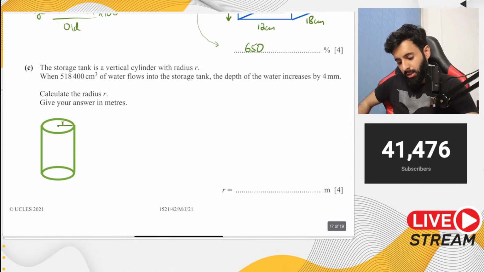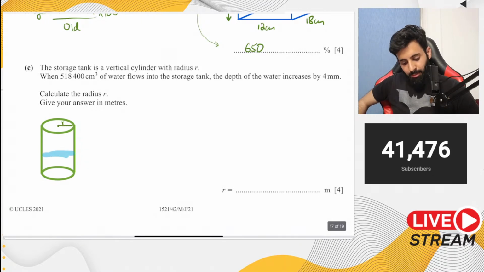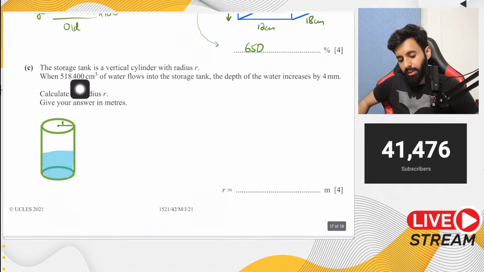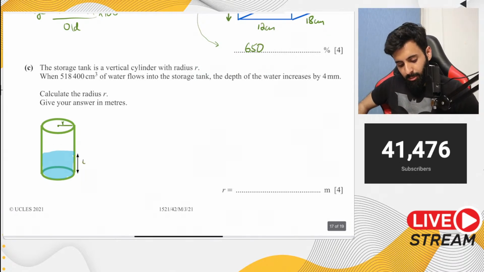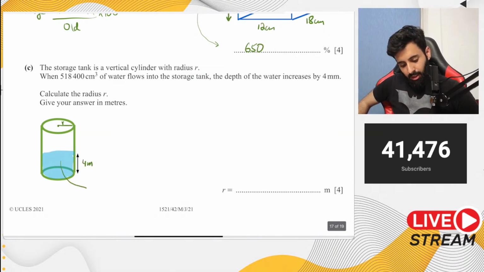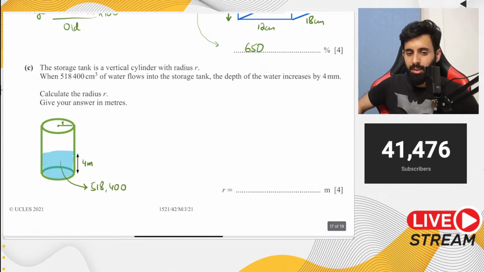We don't know what that is, but what you do know is that once this water from the channel reaches the cylinder, cylinder की जो height है उसमें 4 millimeter का increase आता है. Okay, read the question. So it says here, when 518,400 centimeter cube of water flows into the storage tank, the depth of the water increases by 4 millimeter. So immediately there's a catch in this question. Now, what is the volume of this water? This is 518,400. So again, it's just a matter of plugging in the appropriate formula.